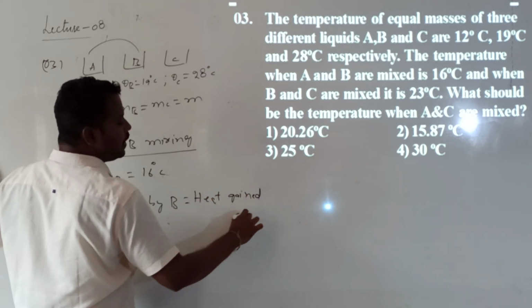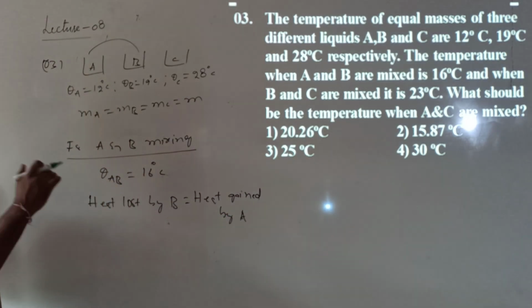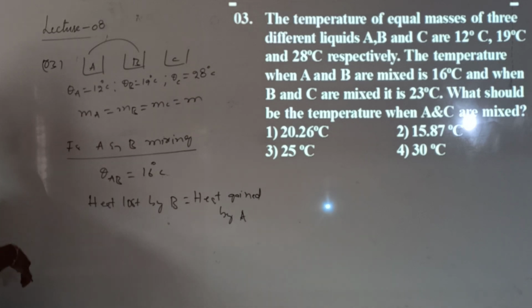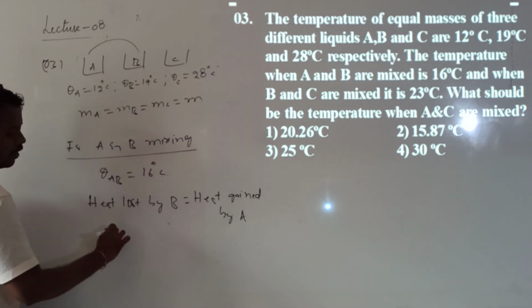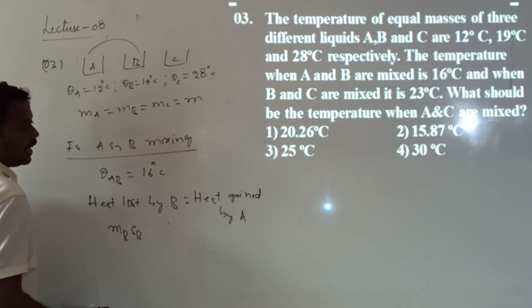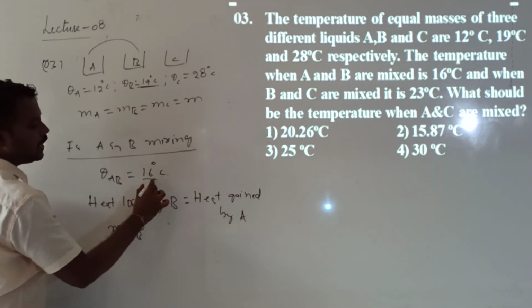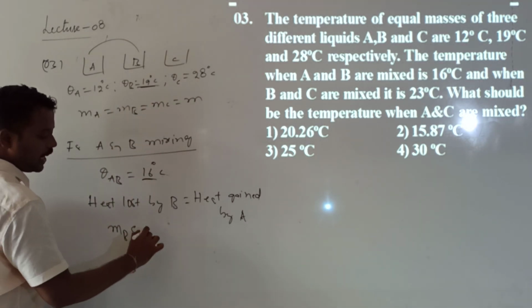Heat gained by which one? By A. Here there is no change of state, only the temperature is rising. So which heat? Specific heat. If I call the mass of B as MB, the specific heat of B as SB, and the change in temperature, the initial temperature of B is 19 and the final temperature is 16. So what can I write?